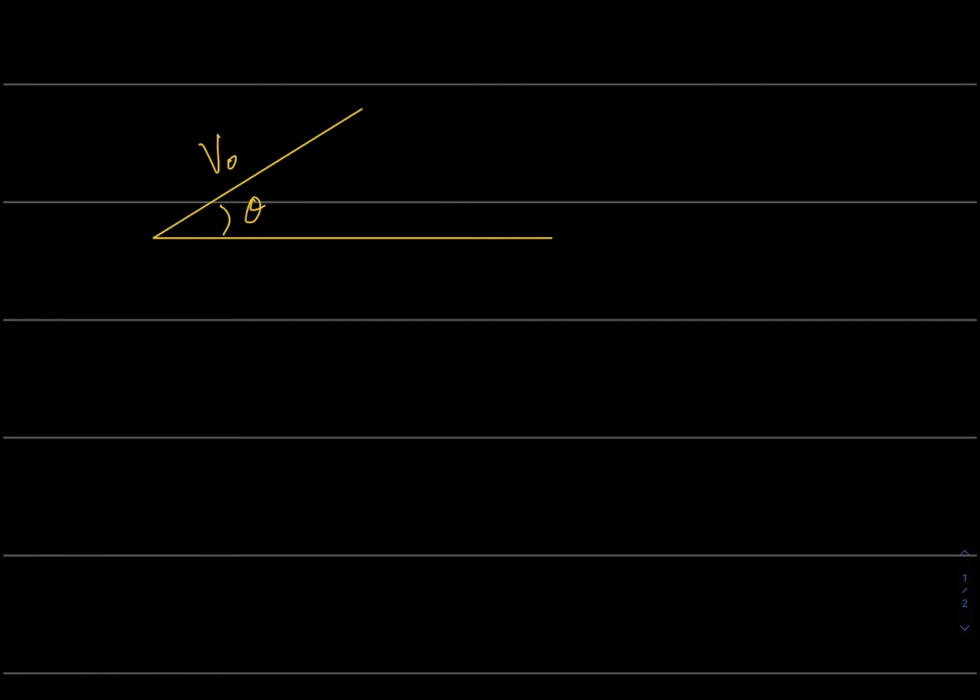But so he's coming out at v sub naught, and he's going to have a vertical component of his velocity, and he's going to have a horizontal component of his velocity. And the horizontal component is going to be v sub naught cosine theta, and the vertical component will be v sub naught sine theta.